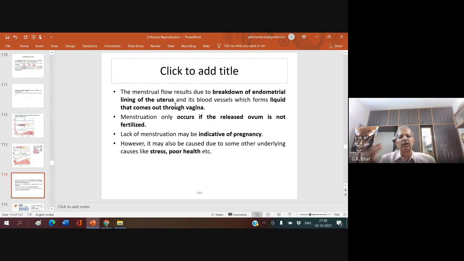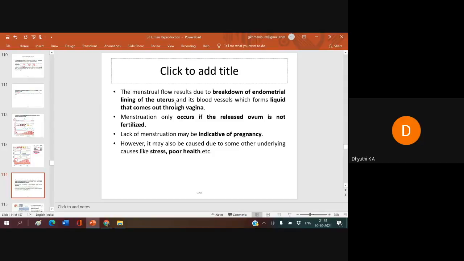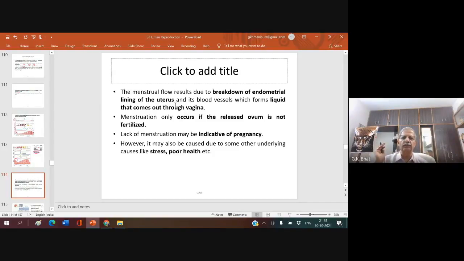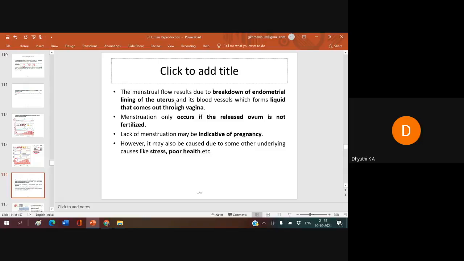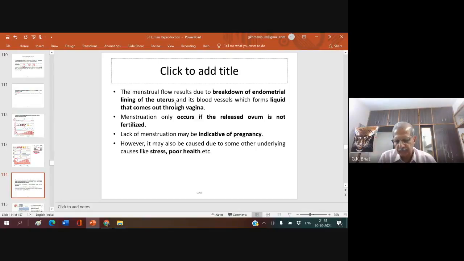You have already heard in uterus there are 3 layers. What are they, Jyoti? Yes, sir. What are the 3 layers of uterus? Myometrium. Outer to myometrium, it's perimetrium, myometrium, and endometrium. So menstrual flow results due to breakdown of endometrial lining of the uterus and its blood vessels, which forms